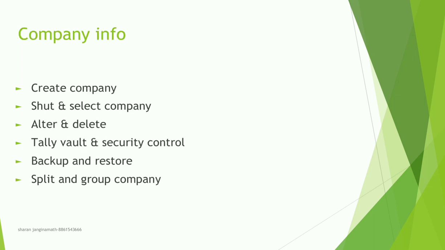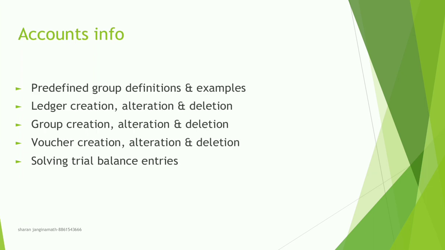Next, company info. In company info: how to create a company, shut and select a company, alter and delete, Tally password and security control, backup and restore of the company, and split and group of the company. These all things we'll be discussing. In the accounts info section, we'll be discussing the predefined groups, definitions and examples, ledger creation, alteration, deletion, group creation, alteration, deletion, voucher creation, alteration, deletion, and solving some trial balance entries.